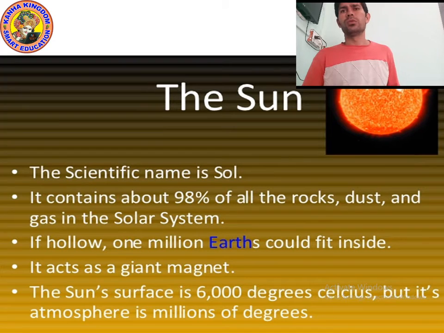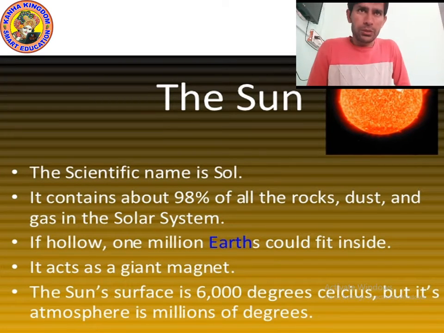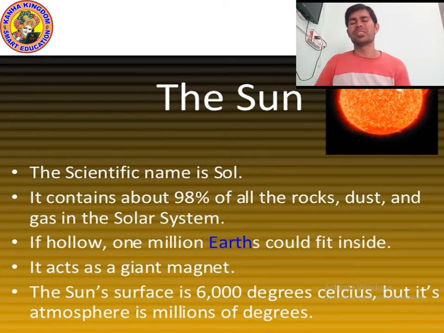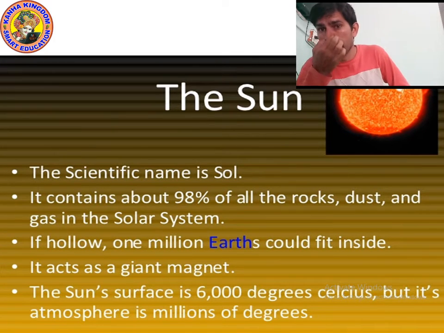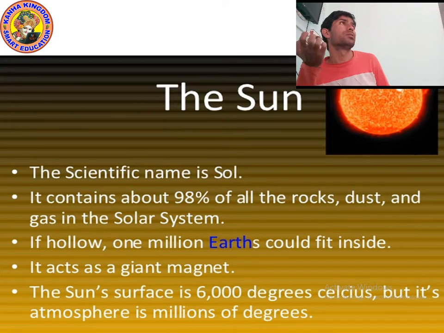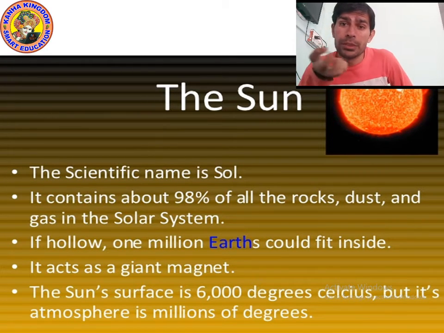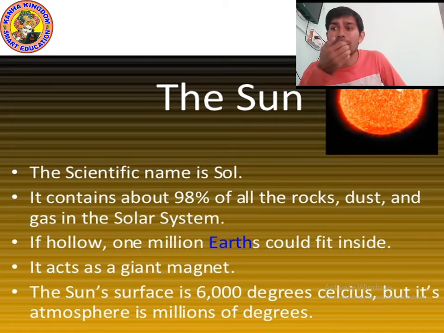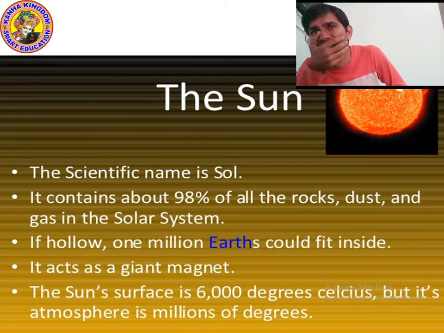As you can see today's topic on the screen, the sun. First of all we will study this topic, then we will revise the remaining topics. The sun. So what is actually the sun?